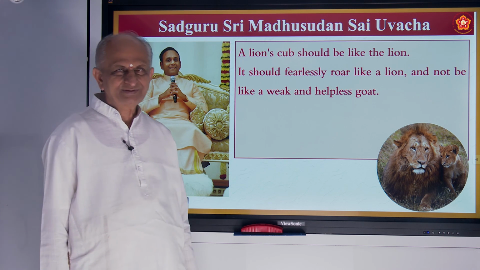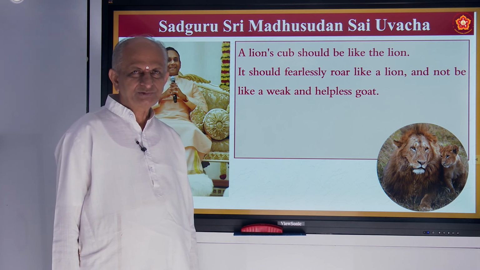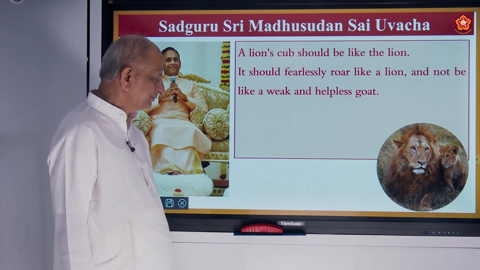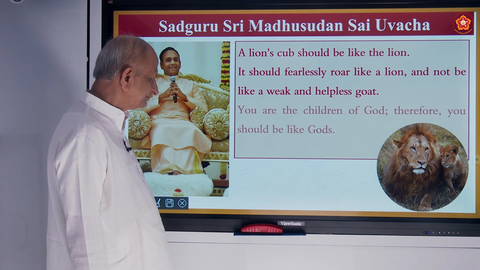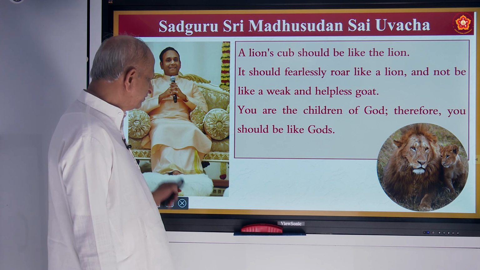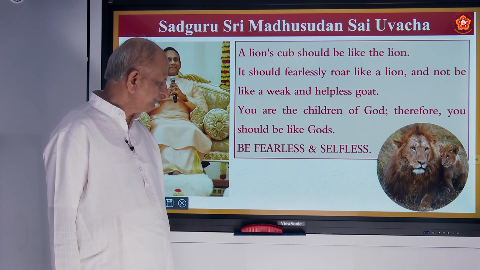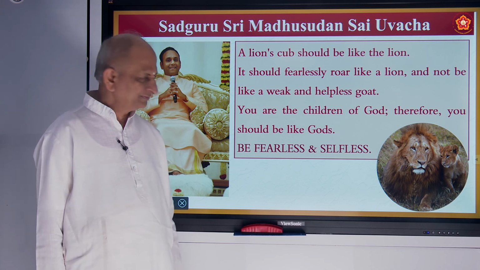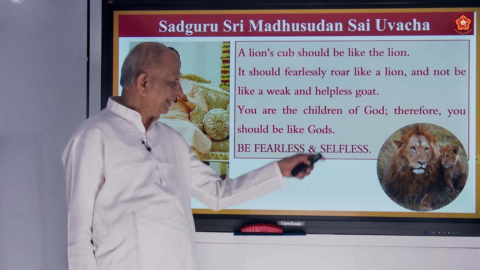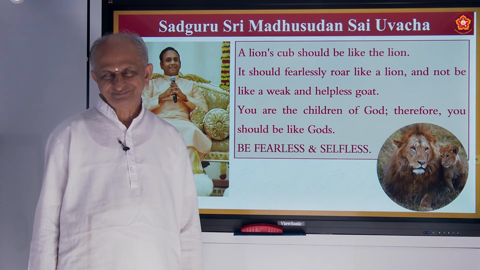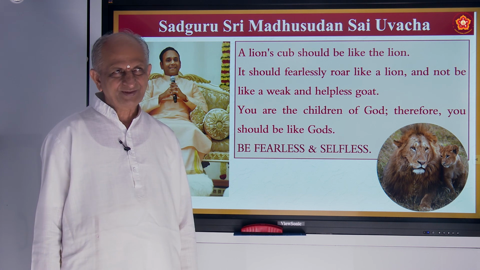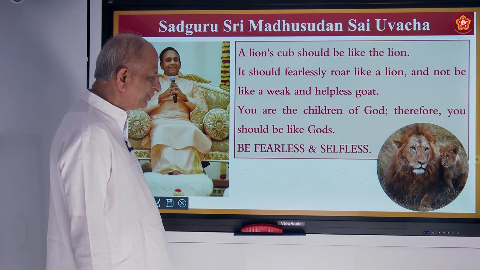A lion should not shout like a goat, it should roar like a lion. So you are all children of God, therefore you should be like God, with the nature of God, fearless and selfless. Okay, so this is what our Sadguru Sri Madhusudan Sai says.